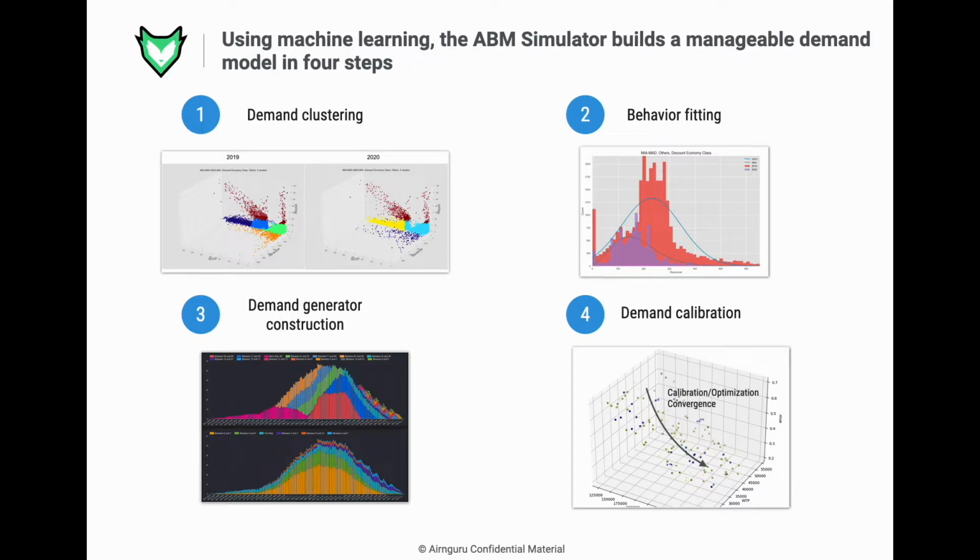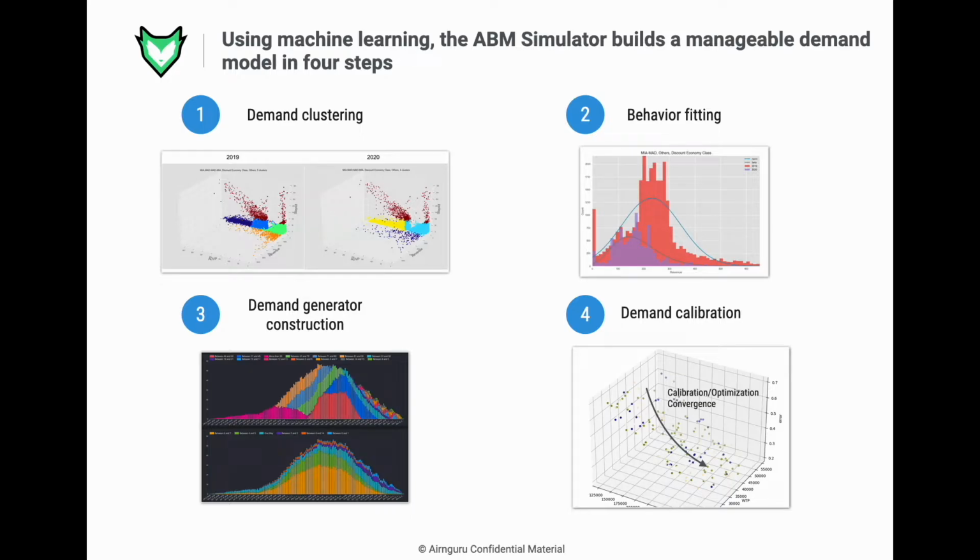Second, the algorithm fits each demand cluster's characteristics to a probabilistic function. The algorithm uses normal distribution, beta distribution, and uniform distribution depending on which shape fits better with the data's histogram. Third, the algorithm generates the stochastic demand generators using the fitted distribution functions. The demand produced at this point by the stochastic demand generators is based on constrained data.